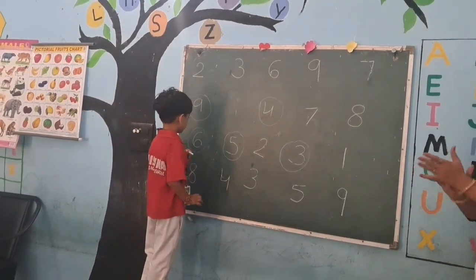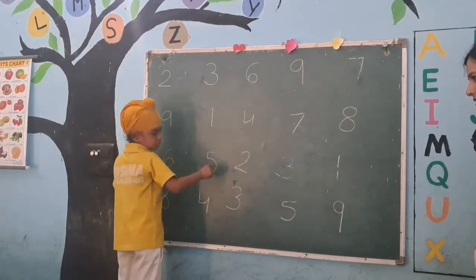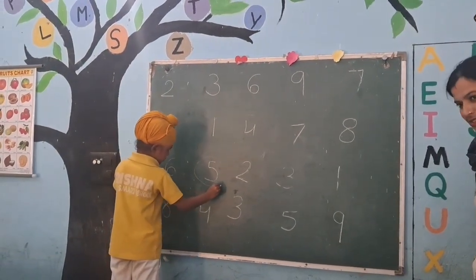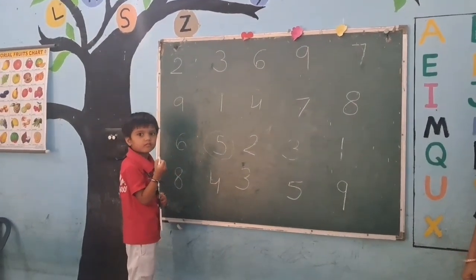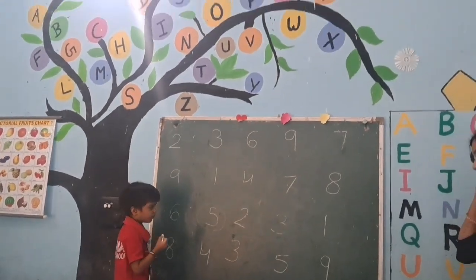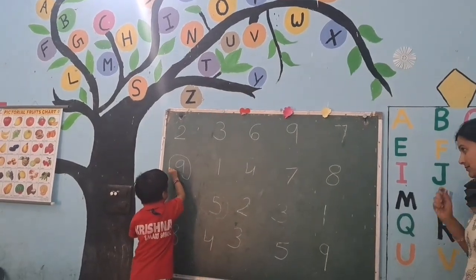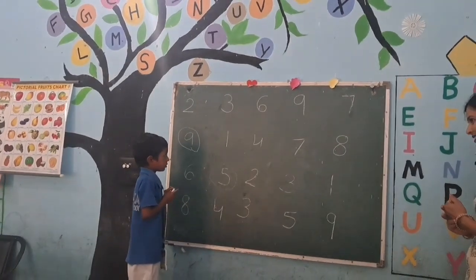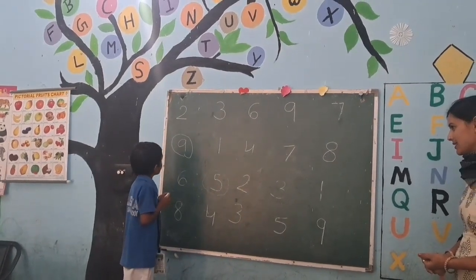Very good. Find out 5 number and put the circle. Yes. Now put the circle. Very good. Simone, find out 9 number and put the circle. Where is 9 number? Find out 8 number and put the circle. Where is 8 number? 8.